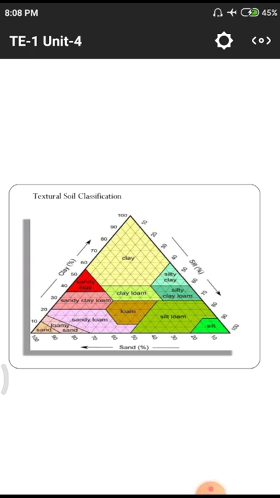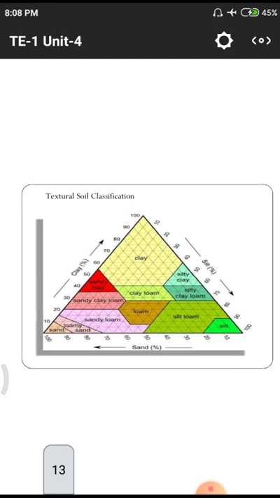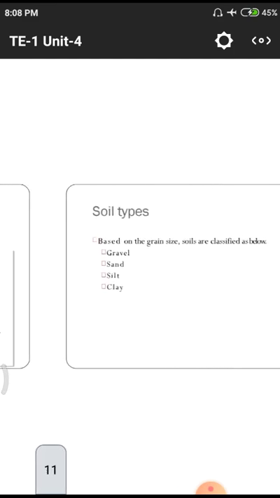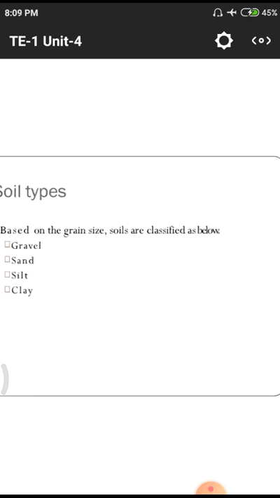In the previous class, we discussed different kinds of classifications of the soils. Once again, I will remind you, these are the different classifications of the soils according to their particle sizes. First of all, we have gravel. After that, we have sand, silt and clay. In gravel we have two classifications: coarse gravel and fine gravel. Next we have sand. In sand we have three classifications: coarse, medium and fine.